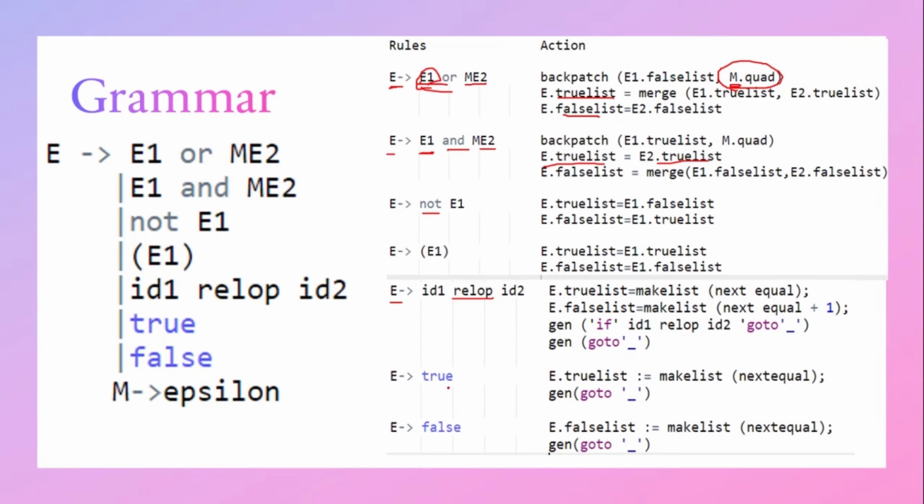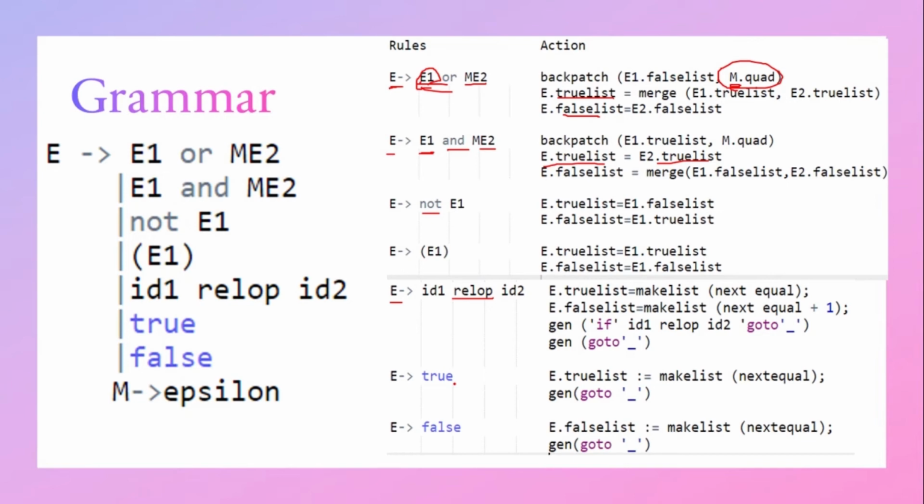Then if E gives true, E.truelist is equal to makelist of nextquad, and we have to goto some statement. For E.falselist is equal to makelist of nextquad, then we have to generate a goto statement. So these are the semantic action rules associated with this grammar. These semantic action rules we have already discussed in the previous class itself. Hope you understand the meaning of each and every line.